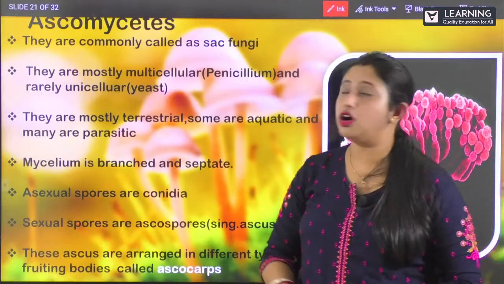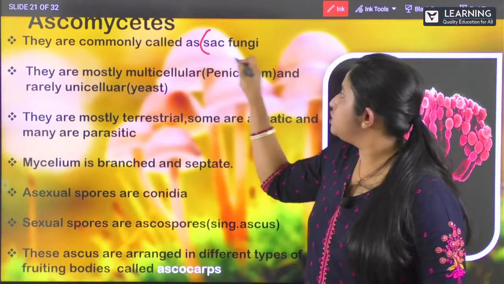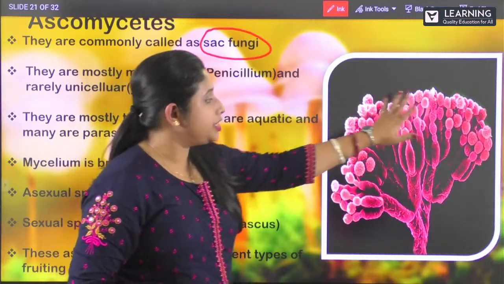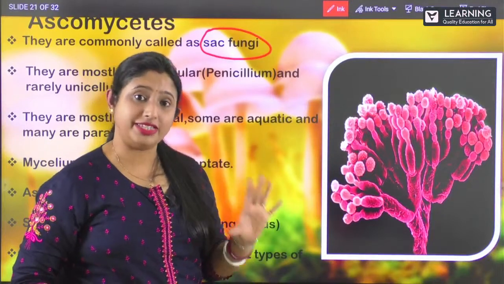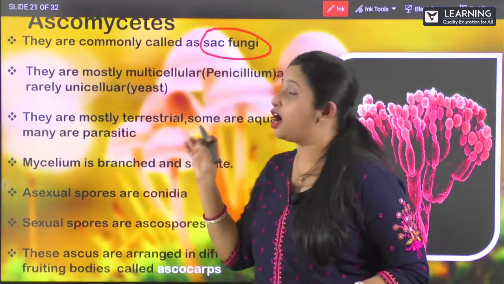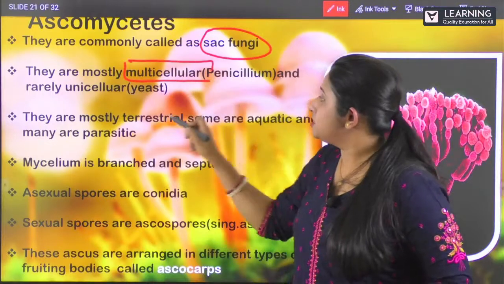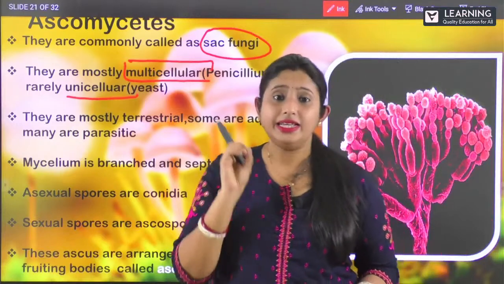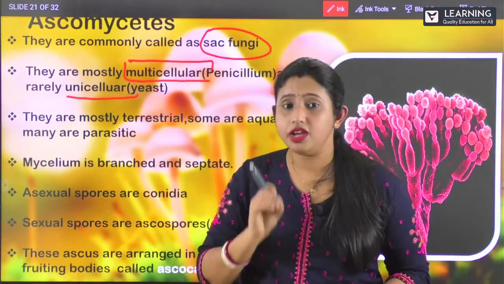The second one is ascomycetes. They are commonly known as sac fungi. You can see in this picture, it looks like a sac-like structure, isn't it? So that's why they are known as sac fungi. This type of fungi is mostly multicellular, and a few are unicellular. Fungi are mostly multicellular eukaryotes. Very rarely they are unicellular.